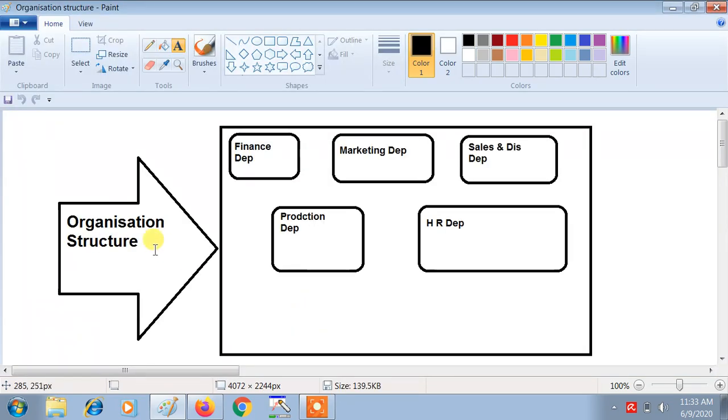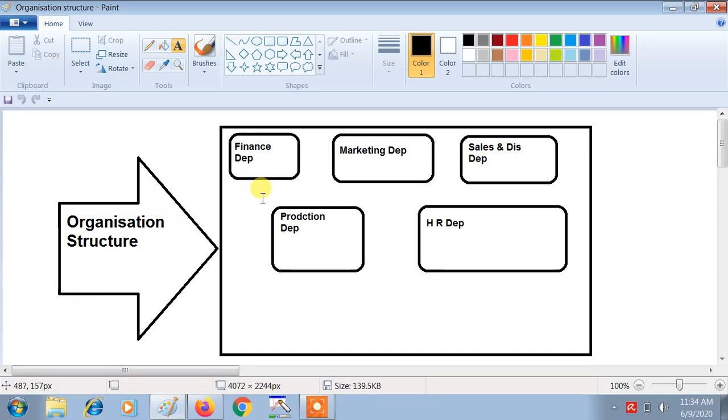See, all of us know that an organization structure is made up of departments, all of these departments together. You can have a look at the picture. I'm talking about some important departments: finance department, marketing department, sales and distribution department, production department, HR department. So all these departments together make an organization structure. Up to here I have already taught.